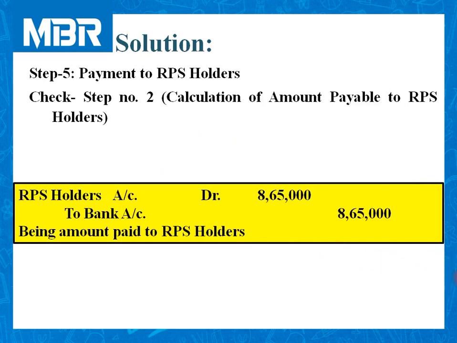RPS holders account debited rupees 8,65,000 to bank account rupees 8,65,000. If you clear step 1 to step 4 without any mistake, step number 5 is nothing more than a formality to complete for the purpose of payment.